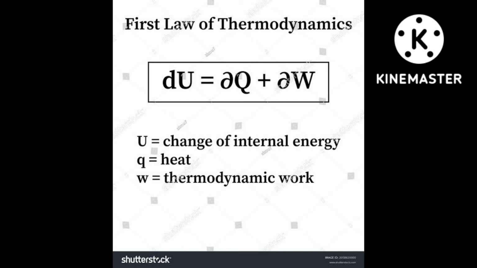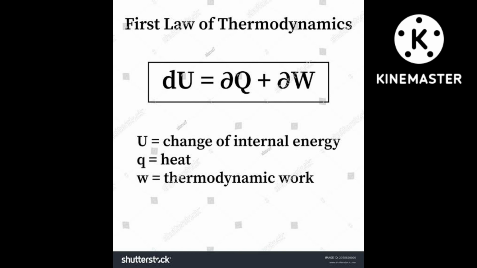Integration of dV upon V will be only ln V. But here the limit is there, volume is changing from V1 to V2, hence final volume you write upside. Then ln V2 upon V1. This is the integration.